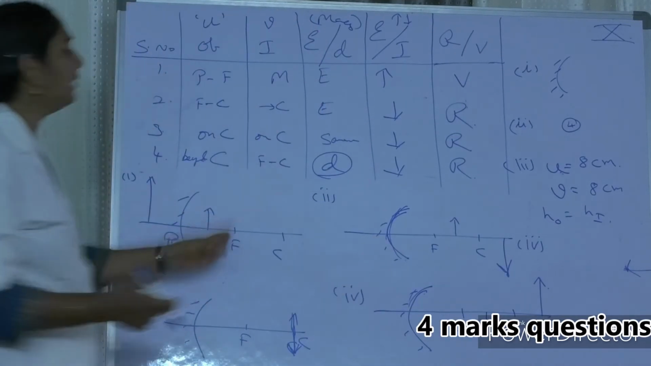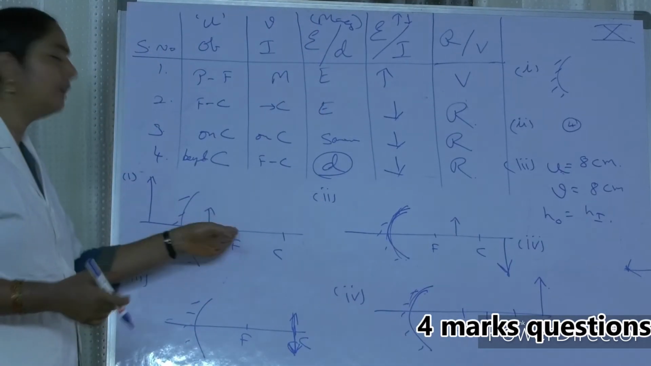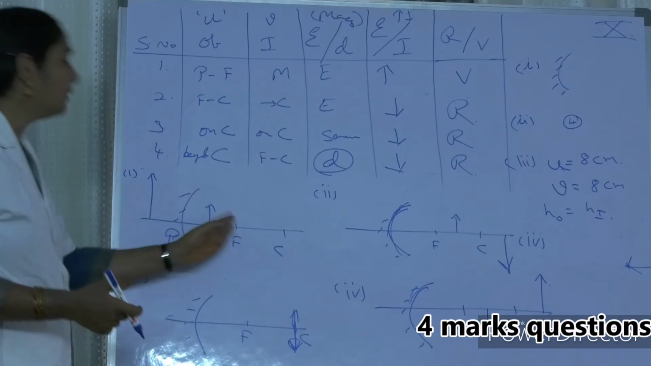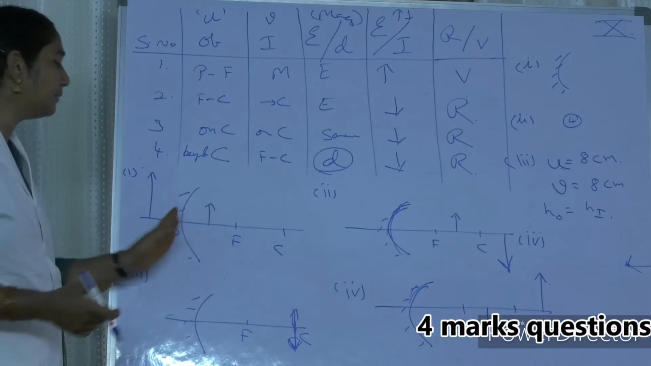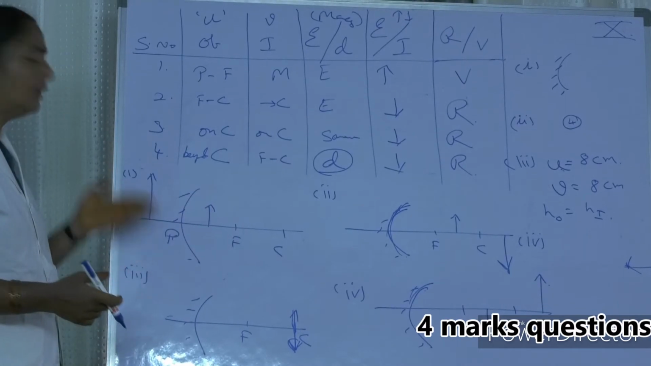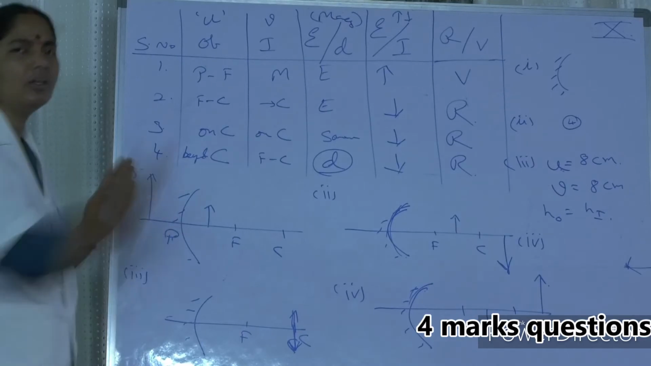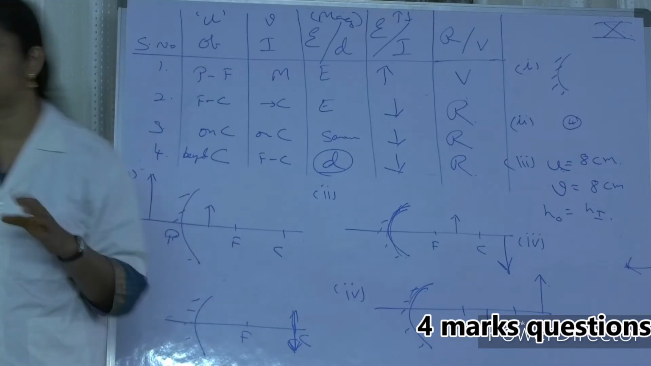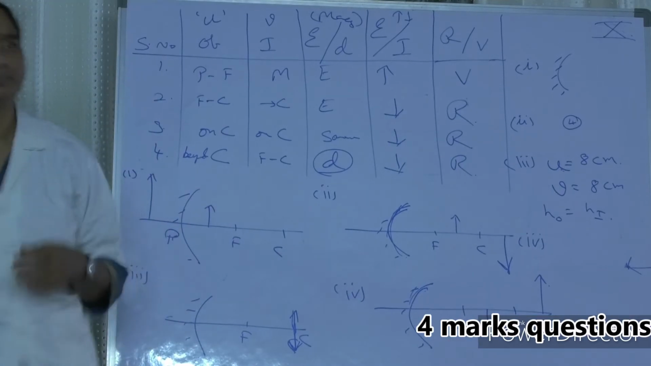If you are putting the object at F, we didn't draw that. It is formed at infinity. If the object is placed between P and F, the image is formed within the mirror, and that is a virtual image. You already know this diagram. This is a direct question. I did not discuss that. Okay. Fifth question. Next question.